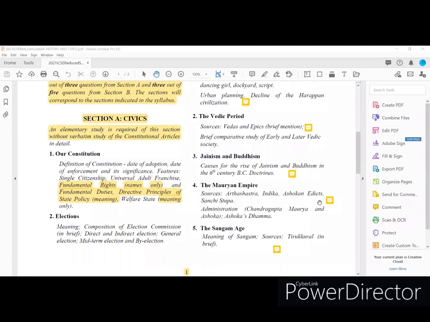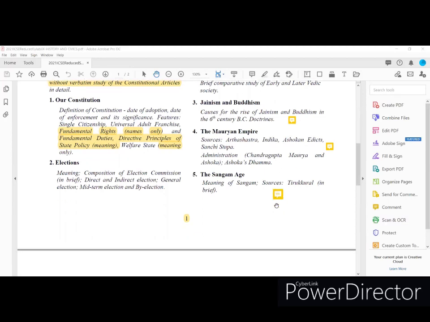Next, coming to the Mauryan Empire. Okay, so there are no changes in this particular syllabus in Mauryan Empire. In Mauryan Empire, we have to learn all the things given in this textbook or what your teachers taught, like sources and the administration. There is no change in the syllabus. The previous syllabus is the same one we are following here for the academic year 2021 also. So Mauryan Empire, no change. You can mention in your textbook: Mauryan Empire, no change in the syllabus.